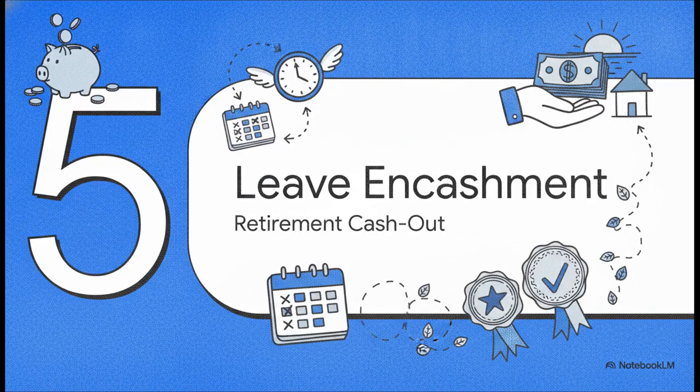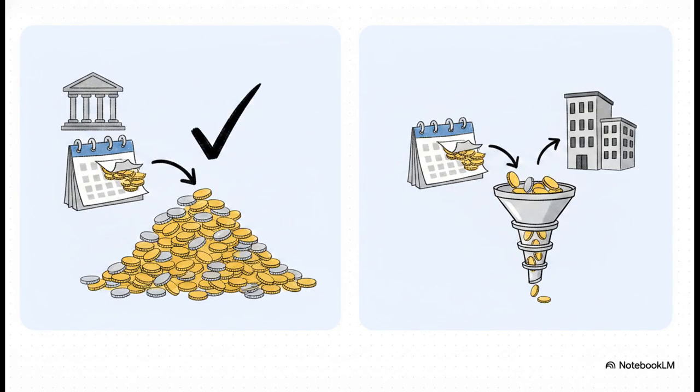Moving to Section 5, Leave Encashment Calculations. Okay, transitioning to the final direct salary component, cashing out earned leave at retirement. We're seeing a really familiar structural theme again, aren't we? Under Serial 13, for government employees, the entire cash equivalent of their leave salary is fully deductible. But for other employees under Serial 14, the tax shield has its limits.